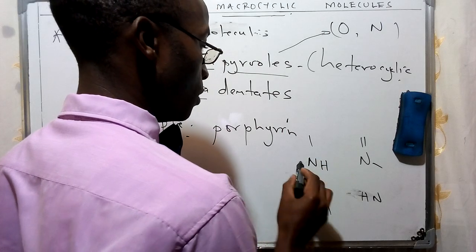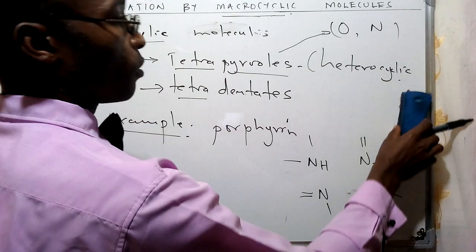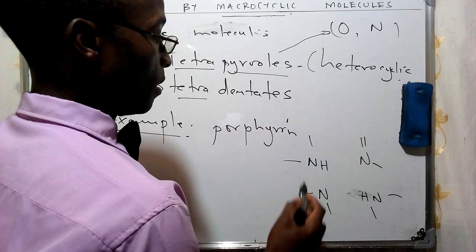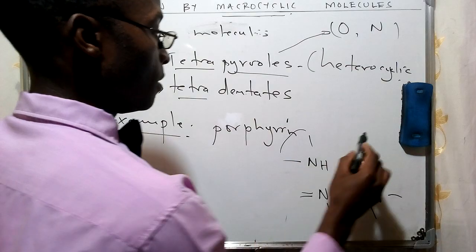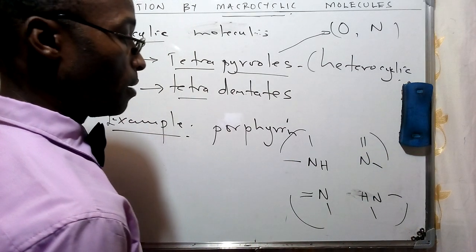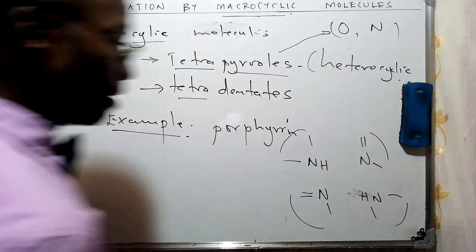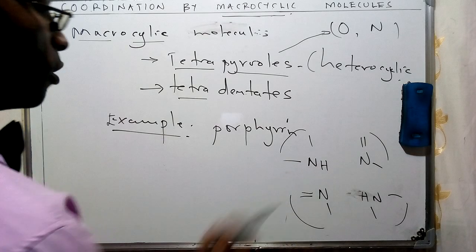But this one is going to consist of single bonds in these various structures. Now, I'm not going to draw the full structure of this porphyrin ring, but we're going to see that these sections consist of another organization of carbon atoms which are arranged.